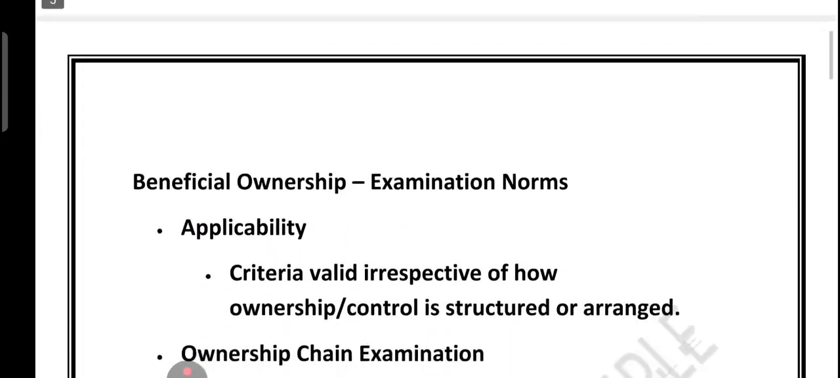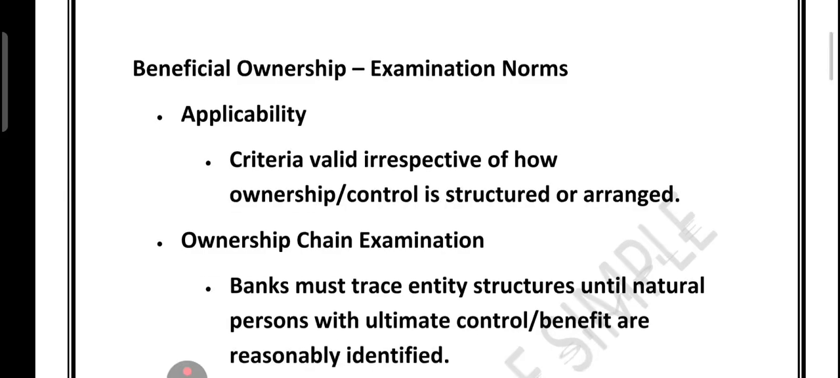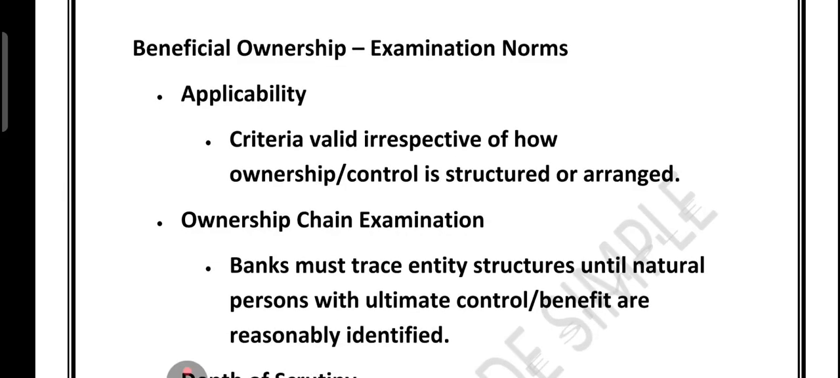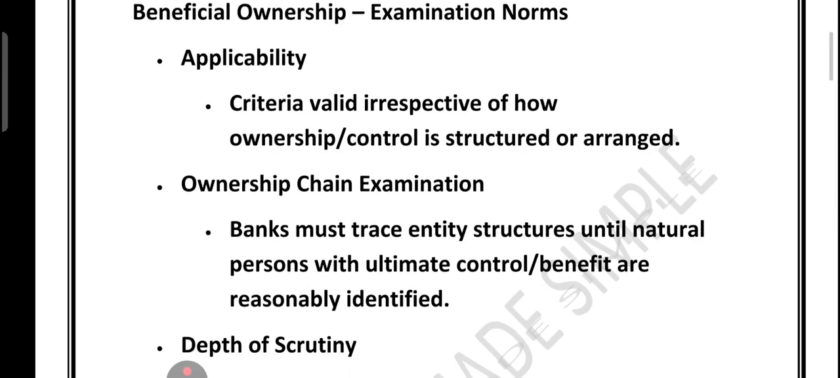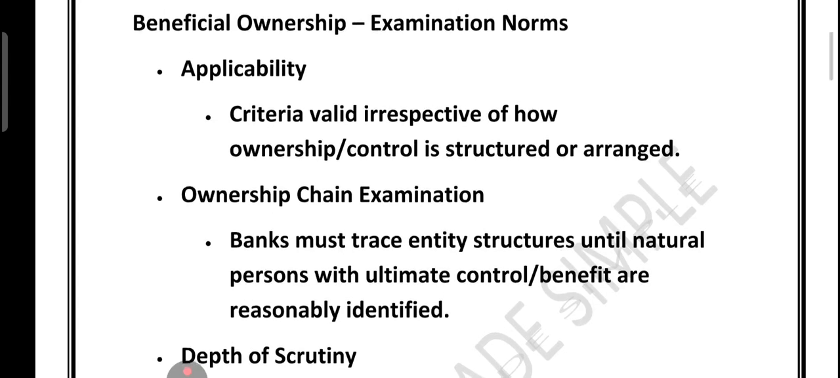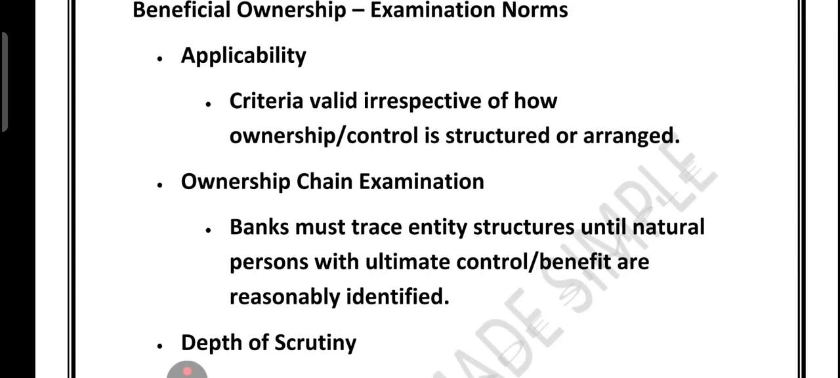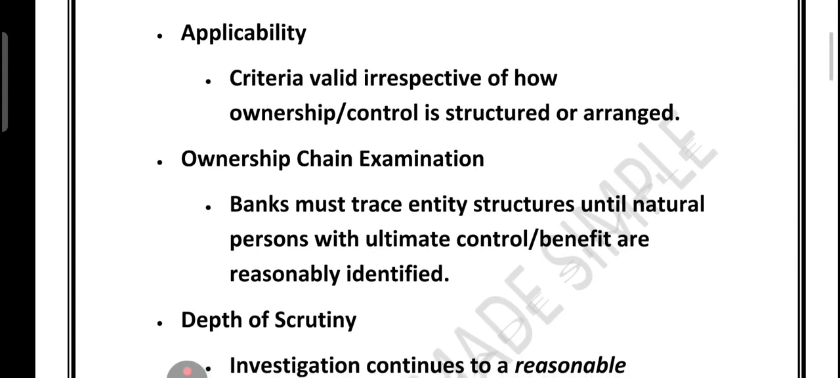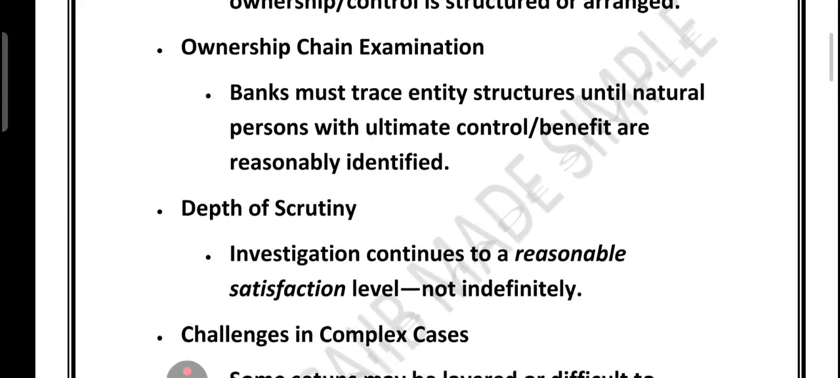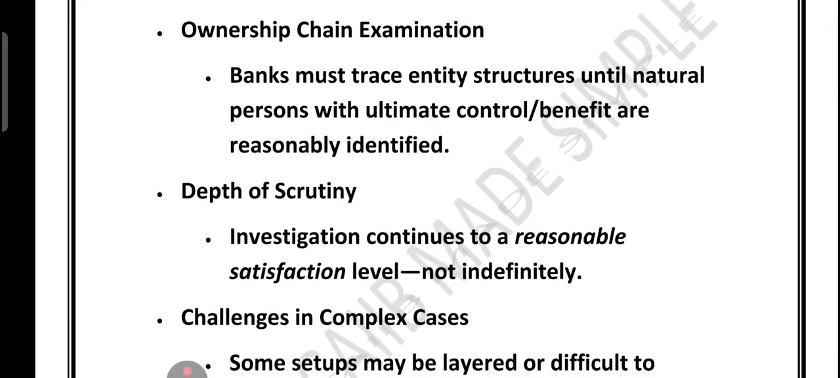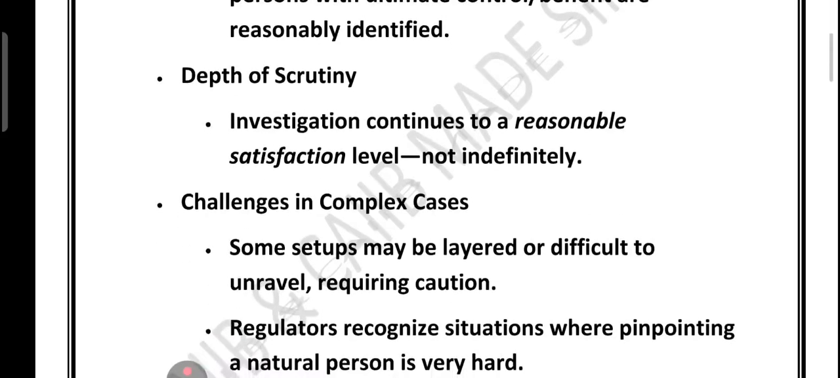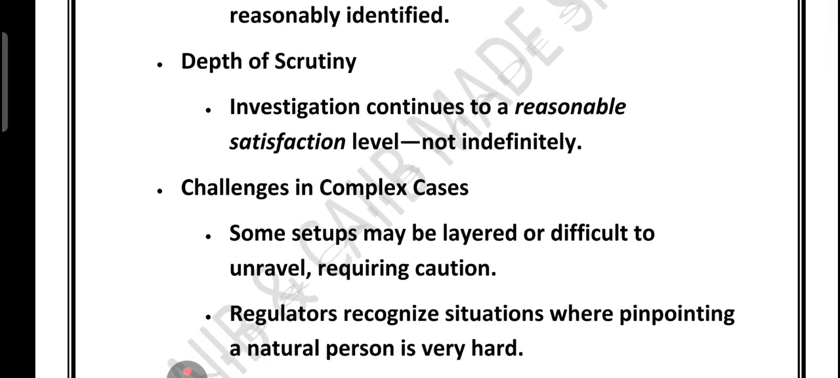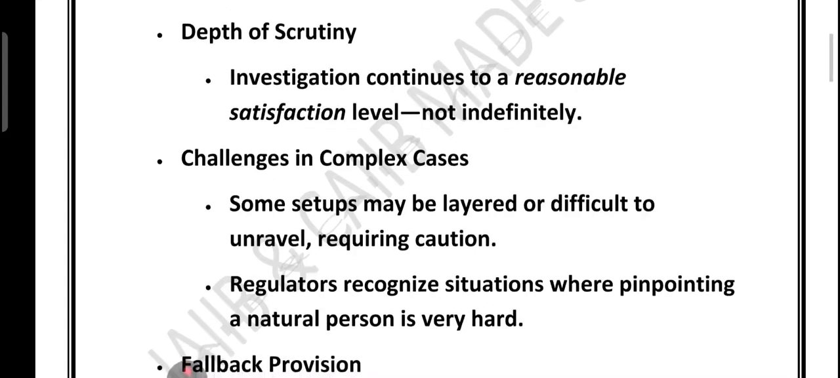Now friends, let's talk about beneficial ownership. Let's look at the examination norms for beneficial ownership. First, the criteria apply regardless of how ownership or control is structured. So remember, applicability of beneficial ownership is like this: the criteria will apply regardless of how ownership or control is structured. Banks must carefully examine the ownership chain to trace it back to the natural person who ultimately controls or benefits. But the scrutiny has a limit. Banks need to go only till they reach reasonable satisfaction, not endlessly.